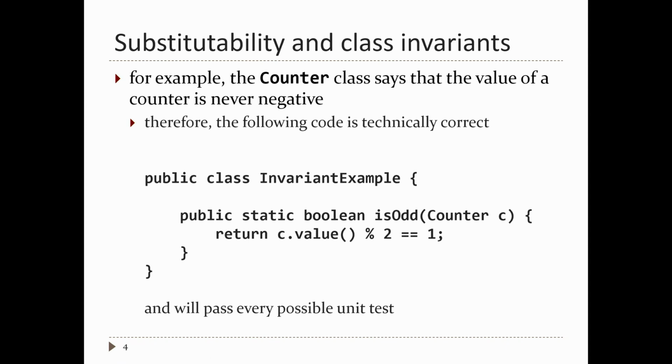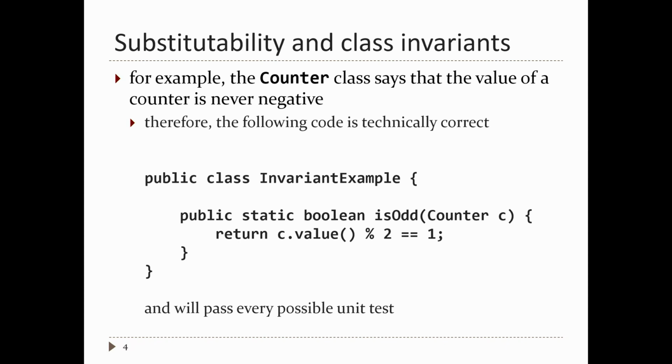In Java, the sign of the value returned by the remainder operator is the sign of the first argument, I don't remember exactly. Anyway, if this is negative, then the answer is -1, and this fails. So this method fails to detect odd numbers that are negative.